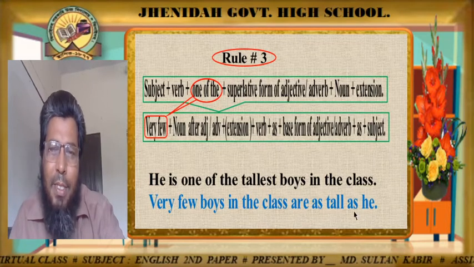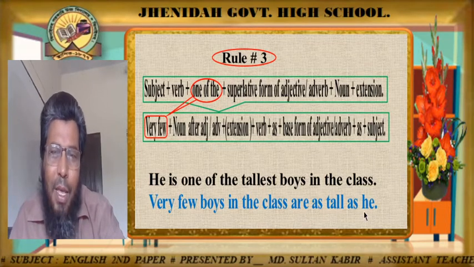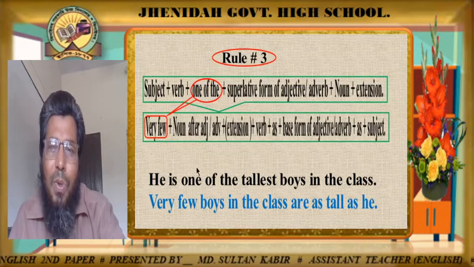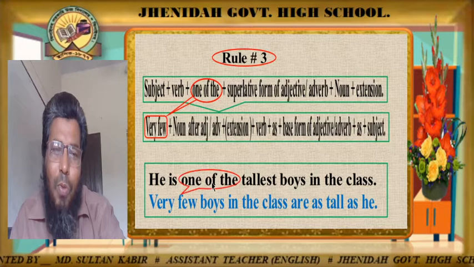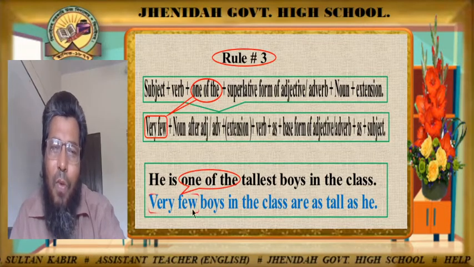Then another as, and after as we have to write down the subject of the superlative. Okay. So for one of the, we have to write down here very few.